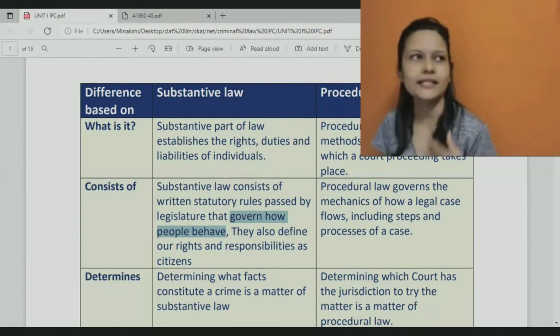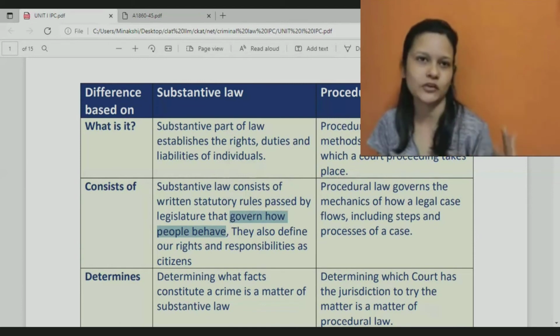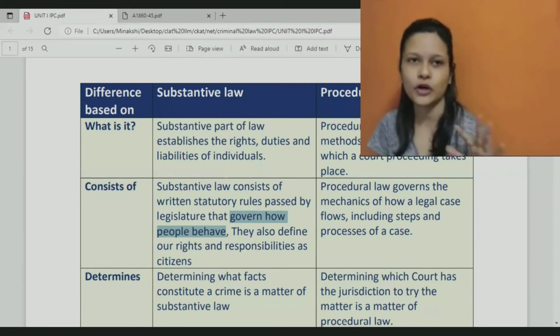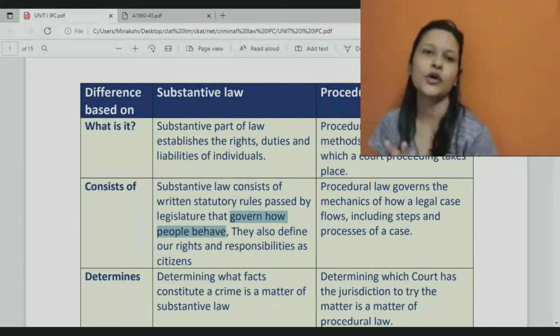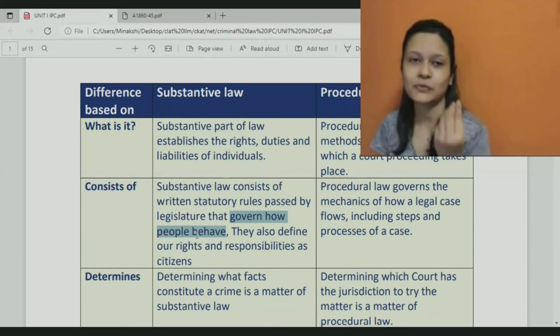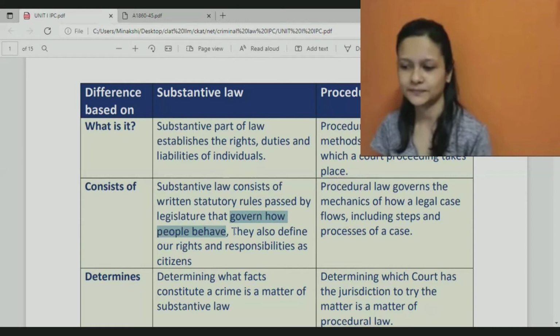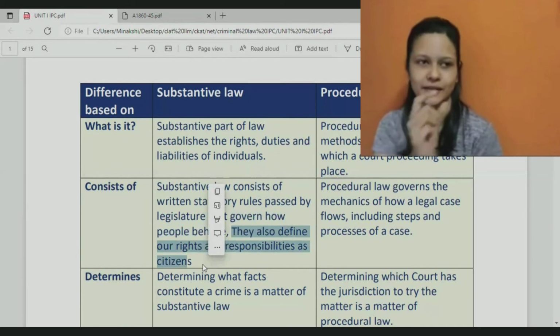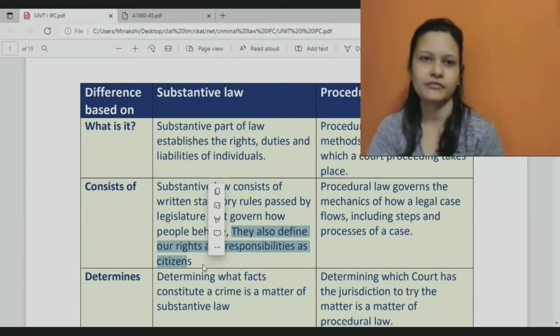So IPC tells us that at least do not kill people, do not cause unnecessary harm, do not create trouble. Even if you are not helping someone, even if you are not following your moral duties, fine, at least follow your legal duties. Do not cause harm, do not do this, right? So it talks about how people should behave. What is the least minimum thing expected out of us being members of a society? It also defines rights and responsibilities of citizens. It basically provides for definition of different types of crimes that may be committed.